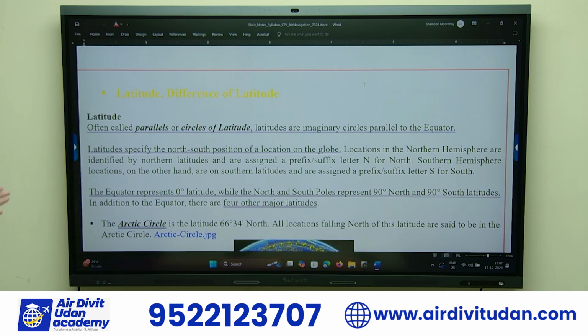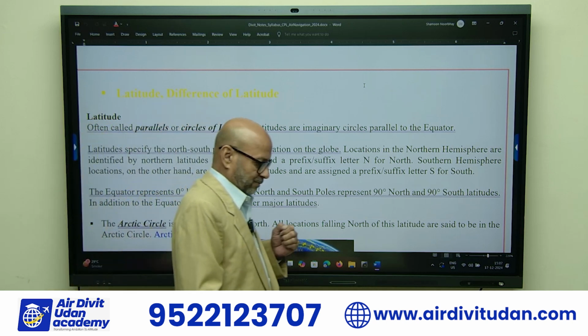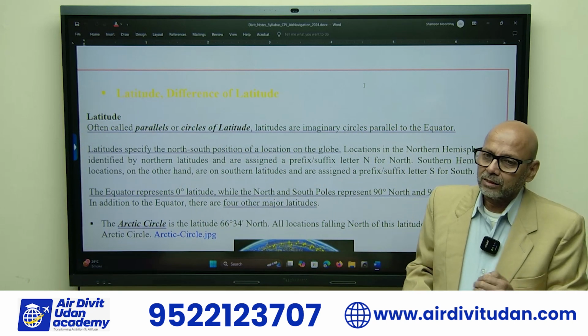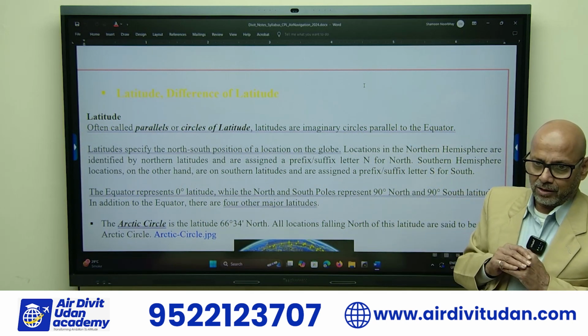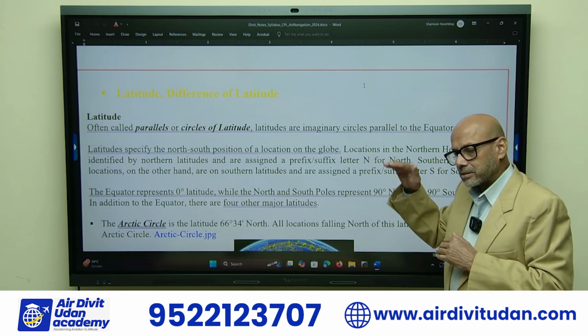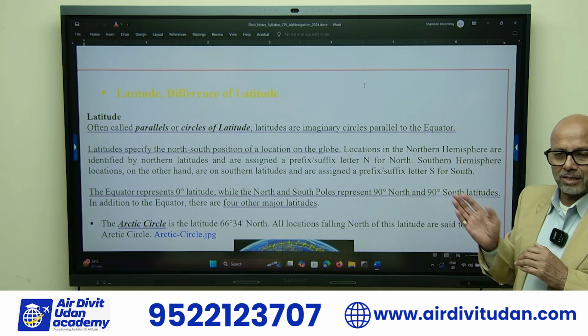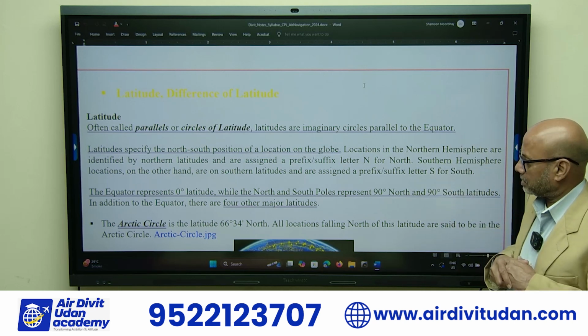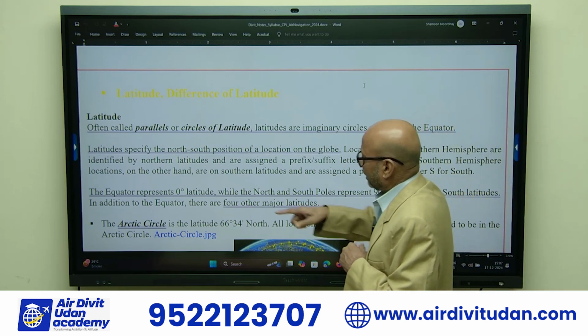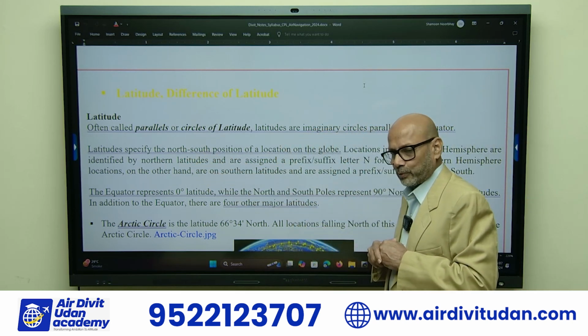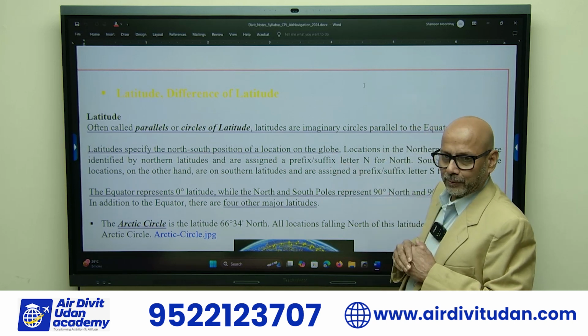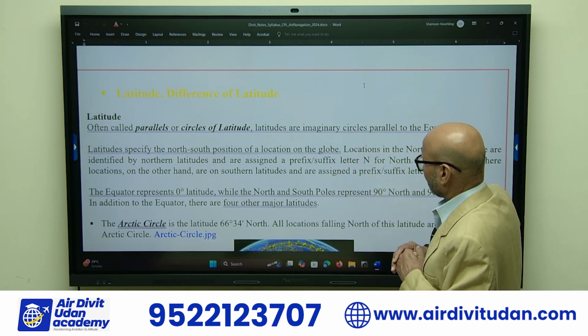Okay? So these are all imaginary lines where we define the hemispheres. Northern hemisphere, southern hemisphere, eastern longitude and western longitude, isn't it? Okay. So latitude specifies the north-south position on the globe, which we saw, correct?